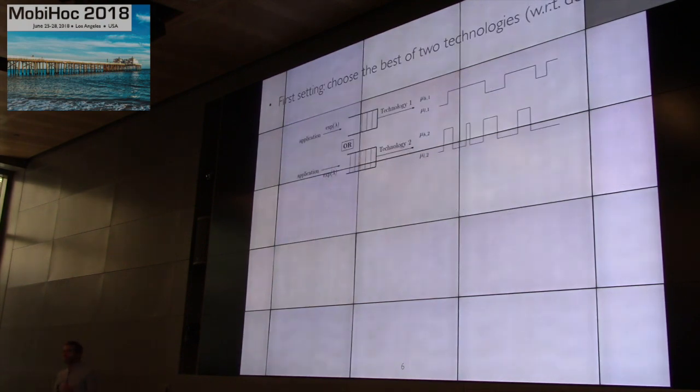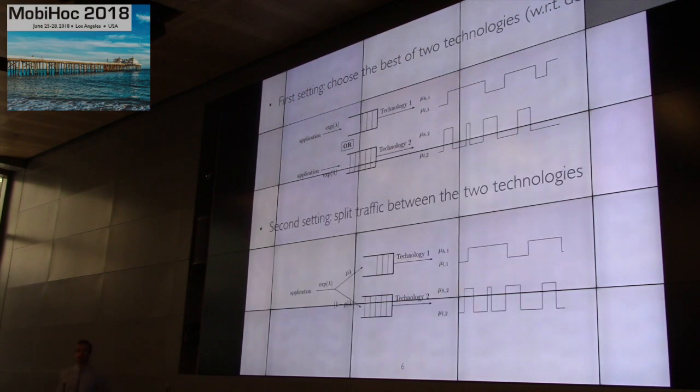Okay, and we study this scenario in two different settings. A single path setting, where Alice wants to use only one, but she wants to choose the best one with respect to delay, so the technology that offers the smallest delays. And in the second setting, she does multipath, so she uses the two technologies simultaneously.